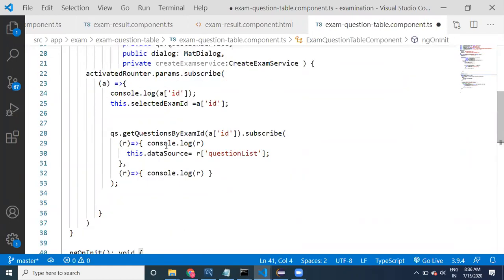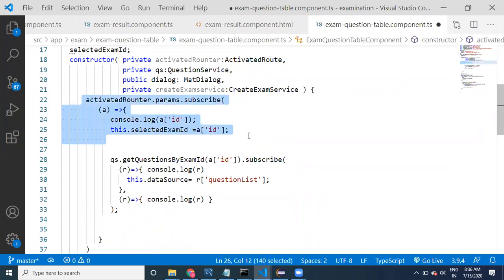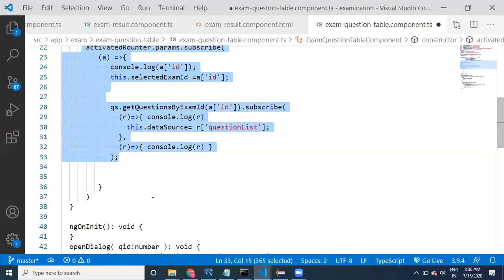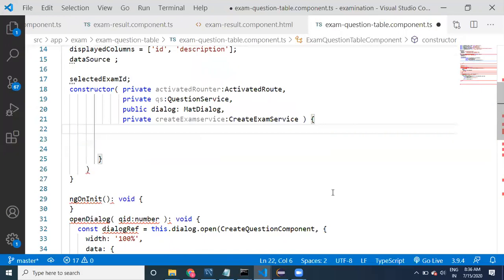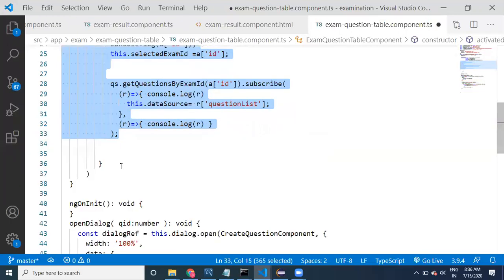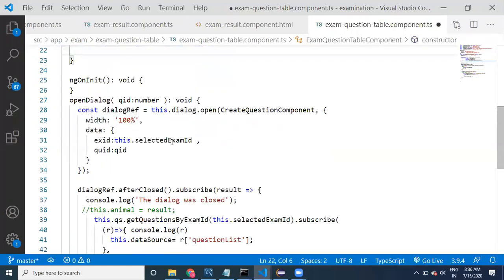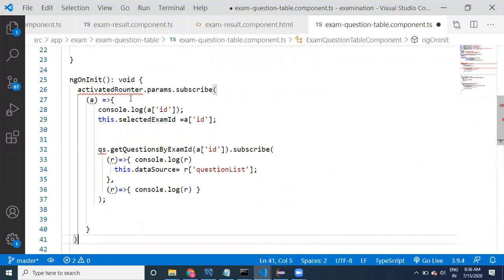See, whatever logic that we have, from here to here, we have to provide this kind of logic in ngOnInit.